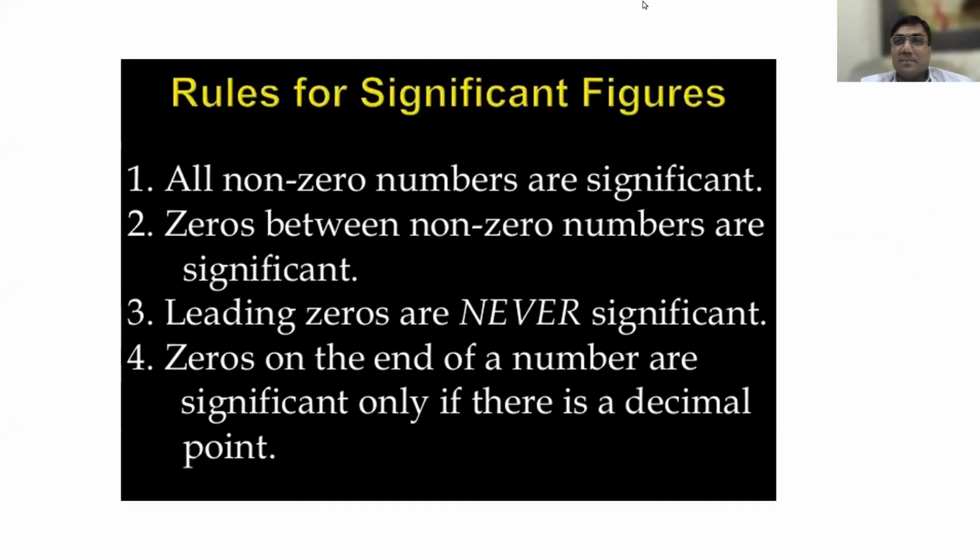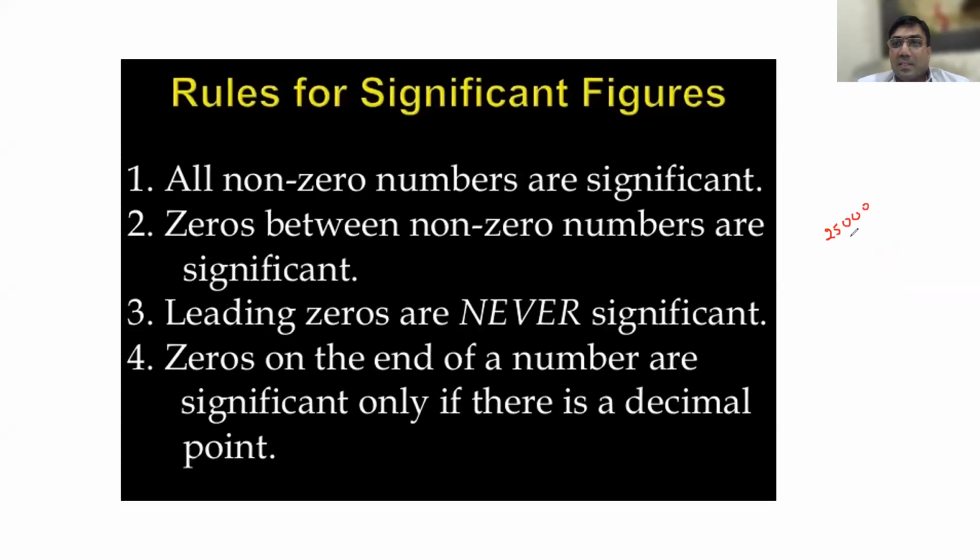Any doubts so far? Sir, for 25,000, how many significant numbers can we count?